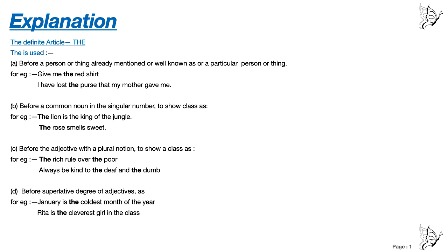Number D: before the superlative degree of adjectives. I have explained to you that before a superlative degree we use "the". For example, January is the coldest month of the year. Coldest is the superlative degree, right? So before the superlative degree we use "the". Second example: Rita is the cleverest girl in the class. Cleverest is the superlative degree, and before the superlative degree we use "the".